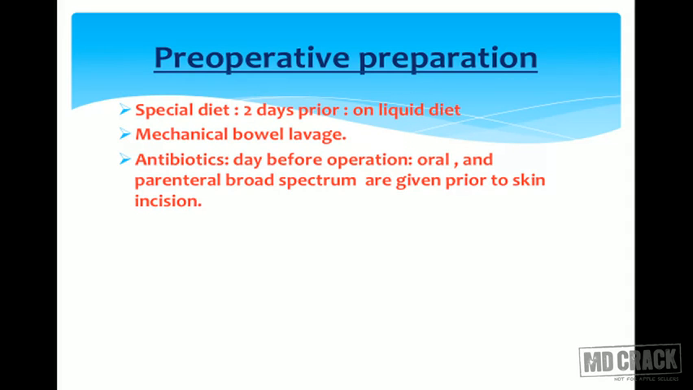Preoperative preparation for this surgery. A special diet is given 2 days prior. The patient is kept on a liquid diet. Mechanical bowel lavage should be given, so the patient will not have any feces when operating on the colon. And third, antibiotics are given orally a day before the operation, and parenteral broad spectrum antibiotics are given prior to skin incision.